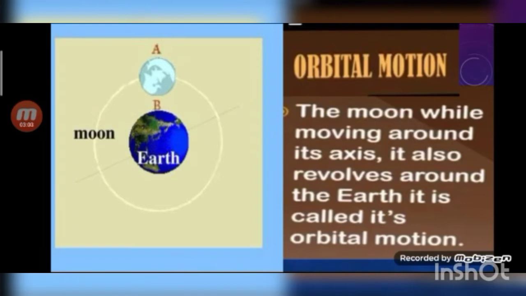Students, in the first chapter, we have studied that the earth takes 24 hours to complete one rotation around its own axis and 365 days and 6 hours to complete one revolution. Similarly, like the earth, the moon also rotates on its own axis, and while rotating, it also revolves around the earth. It is called its orbital motion.